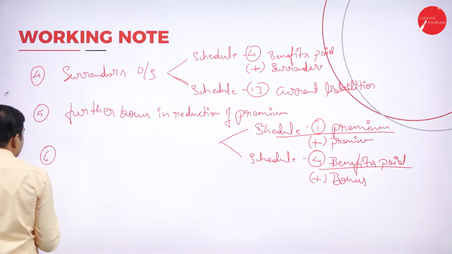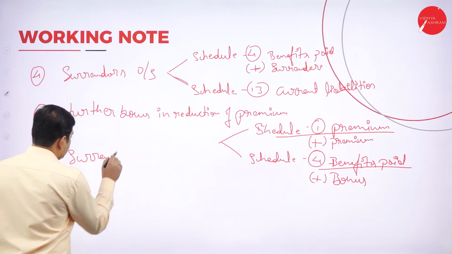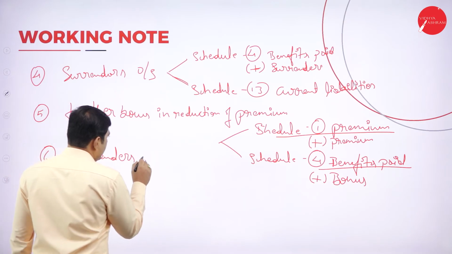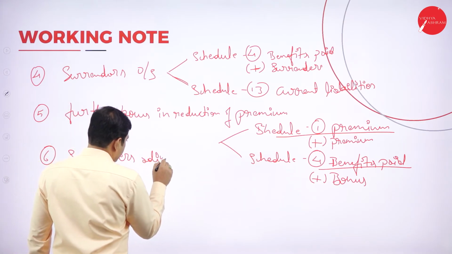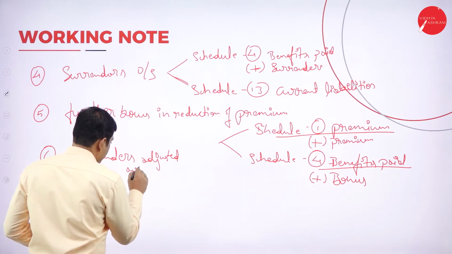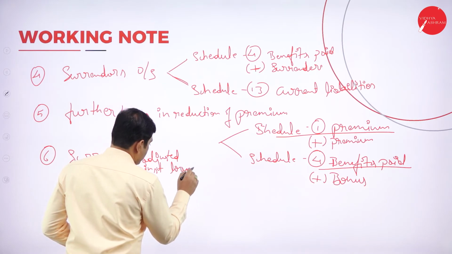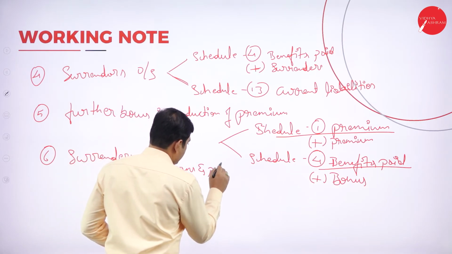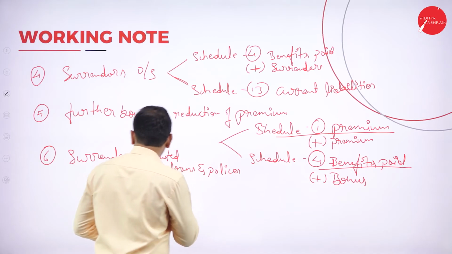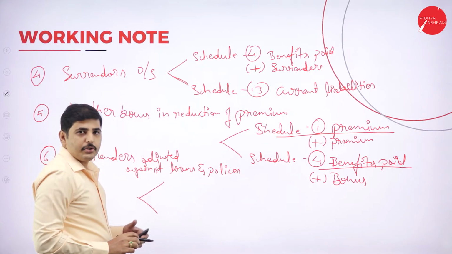Next adjustment, sixth one, surrenders adjusted against loans and policies. See, surrenders adjusted against loans and policies, where we have to show.